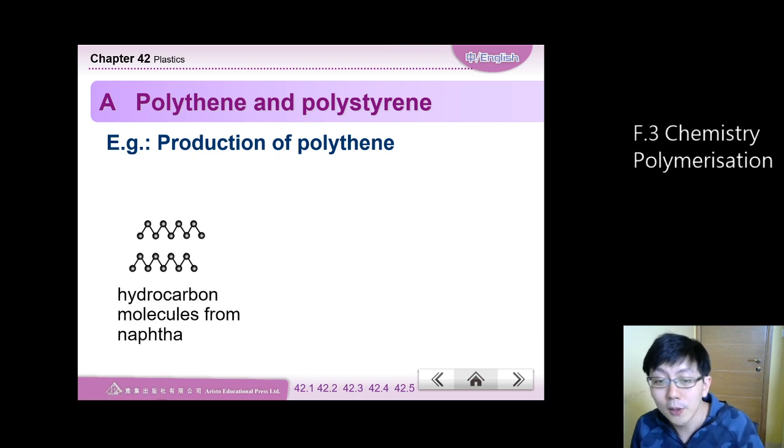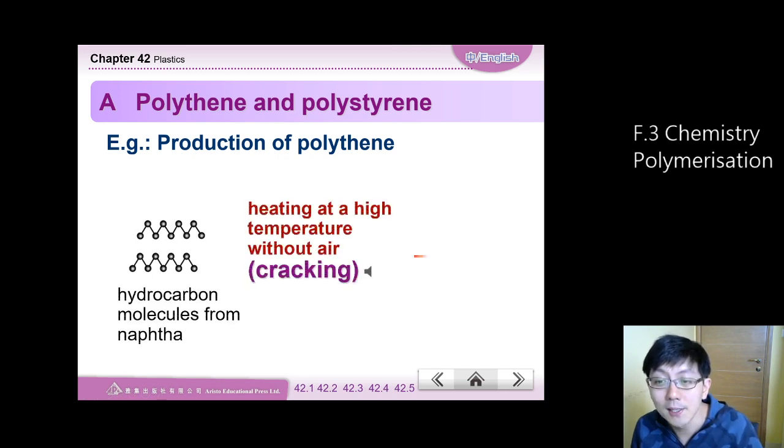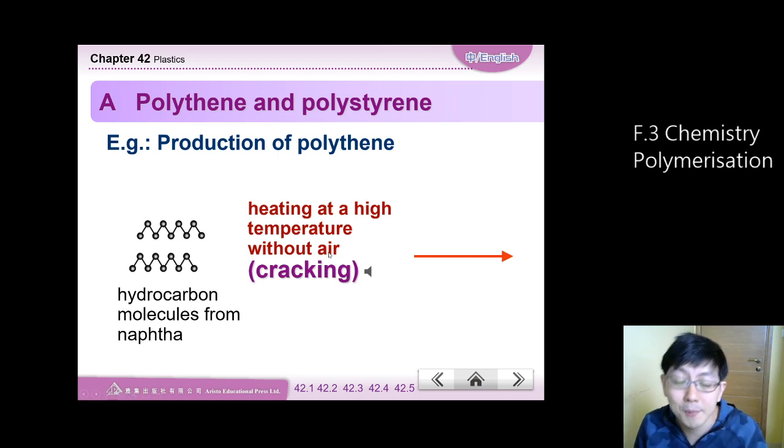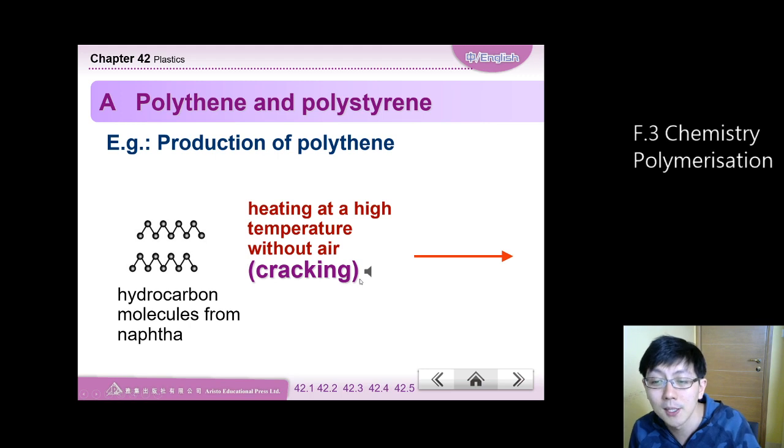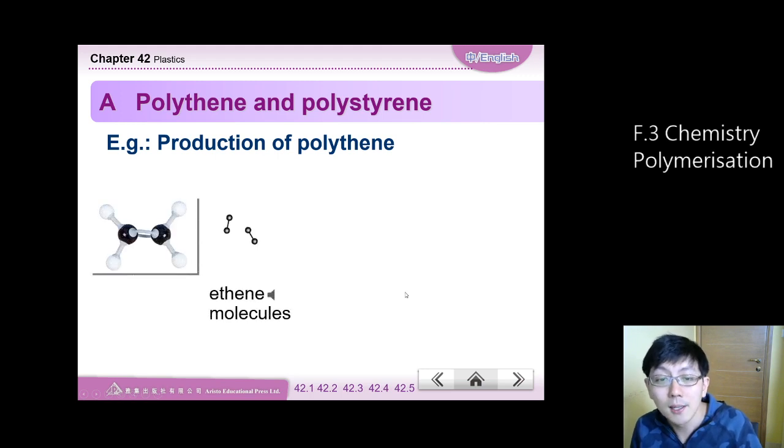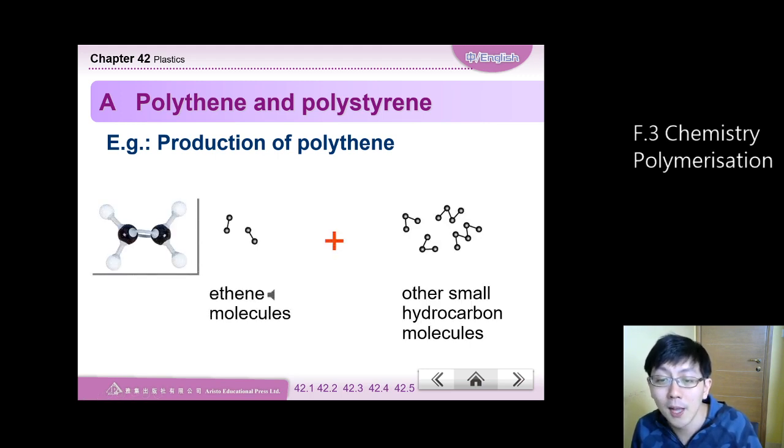If you conduct cracking on the hydrocarbons inside the naphtha, heating at high temperature in the absence of air and with the presence of catalysts, these hydrocarbons are broken down into other small hydrocarbon molecules, and most importantly, give you some alkenes.